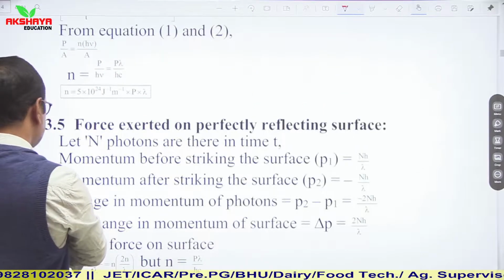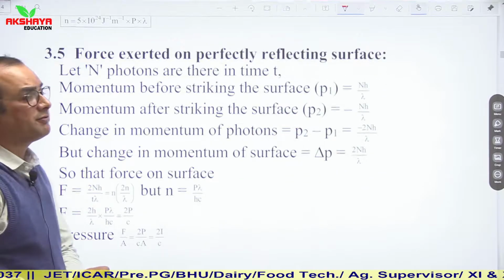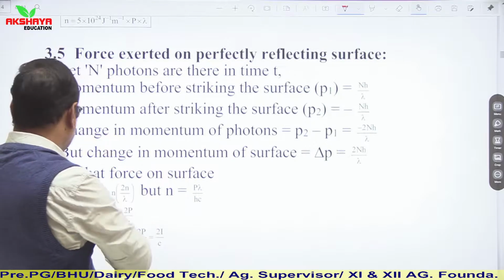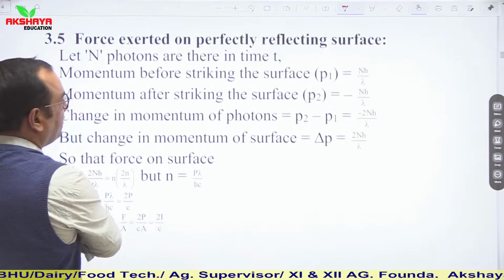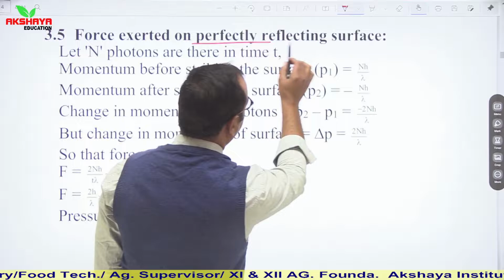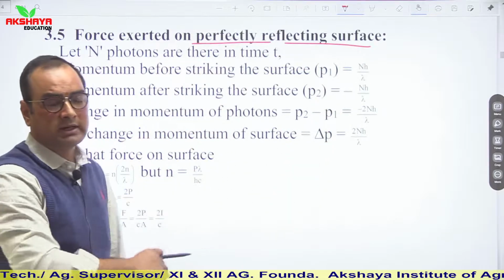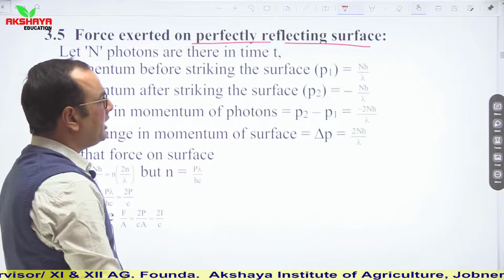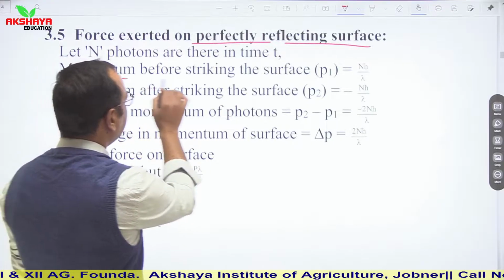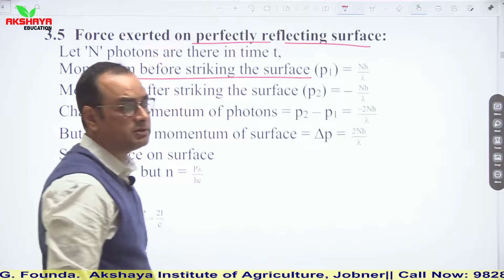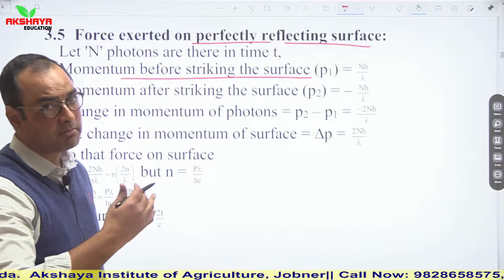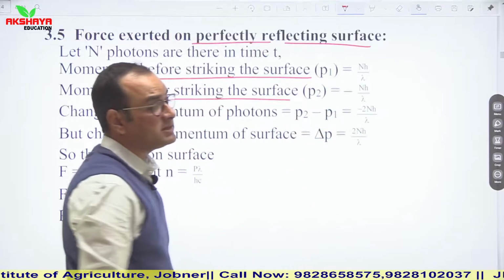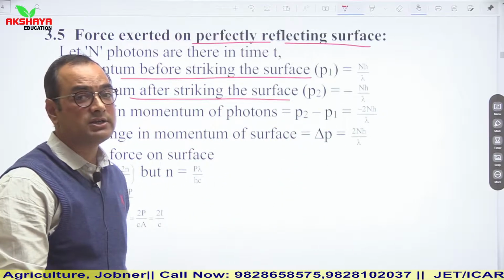Then force exerted on perfectly reflecting surfaces. So if we talk about force exerted, now see, we can explain it in two forms. One is perfectly reflecting surface, and we will talk about another one which is perfectly absorbing. So if surface is perfectly reflecting, let us say that momentum before striking the surface is P1, which is nh upon λ, n number of photons, and momentum after striking the surface is minus nh upon λ, because direction is reversed.